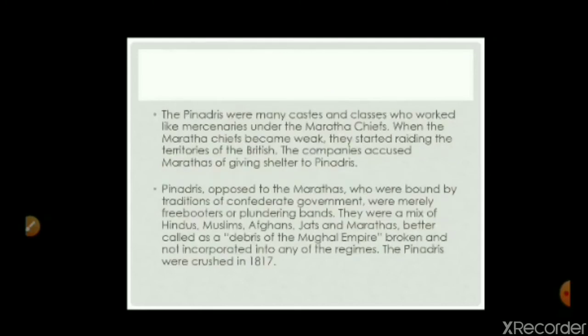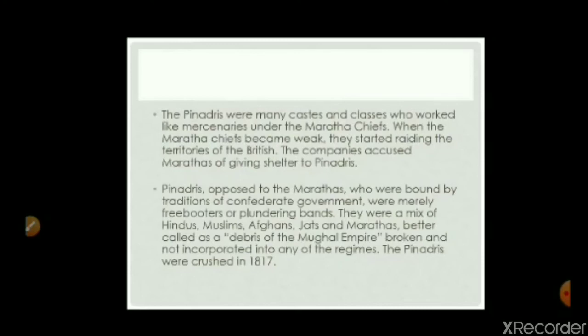Actually, Pindaris were many castes and classes who worked like mercenaries under the Maratha chiefs. When the Maratha chiefs became weak, they started raiding the territories of the British. The Company accused the Marathas of giving shelter to the Pindaris. They used to help the Marathas earlier, but when the Marathas got weakened, these groups started attacking the Company's area, which the Company didn't like, and they thought that the Marathas were protecting these